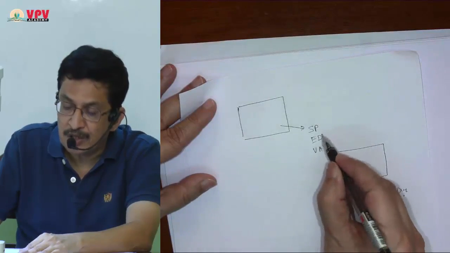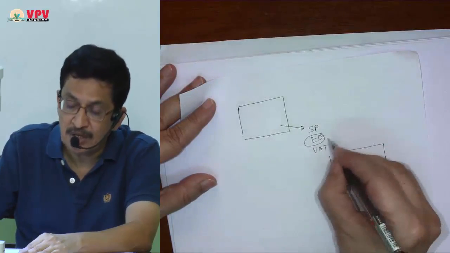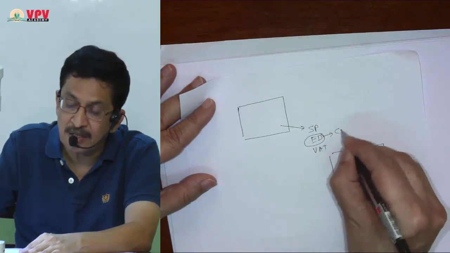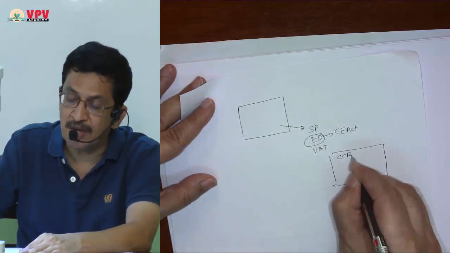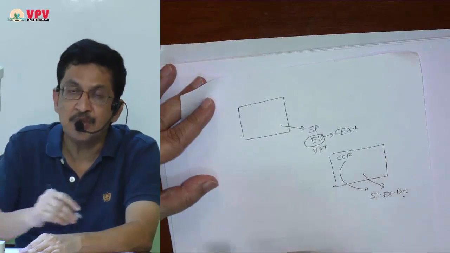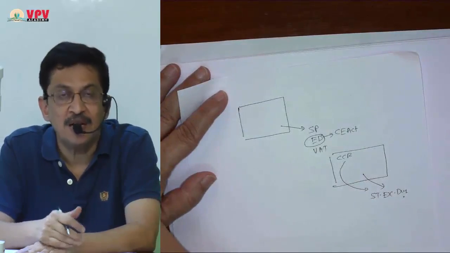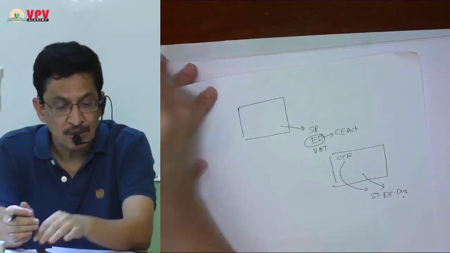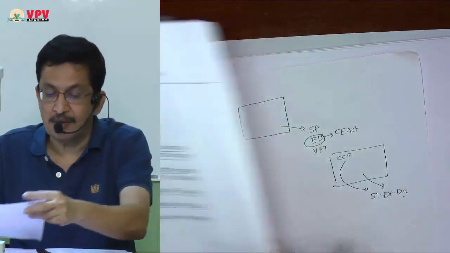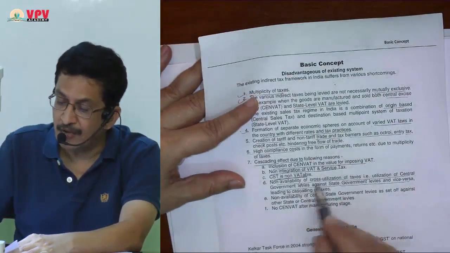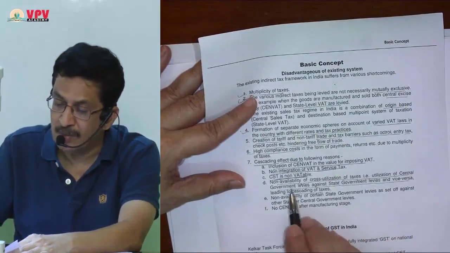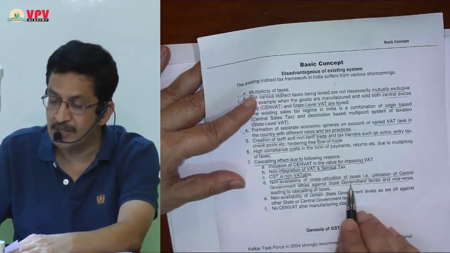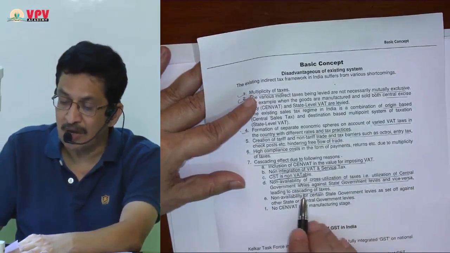Now the question is, excise duty paid under the Central Excise Act, SINVAT credit of that, whether it can be used for state excise duty liability, and the answer is no. So the point is that non-availability of cross-utilization of taxes, that is utilization of central government levies against state government levies and vice versa, was not available.